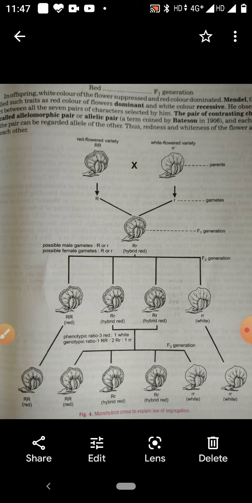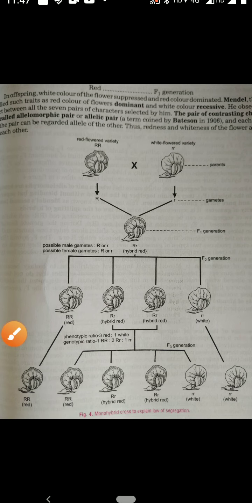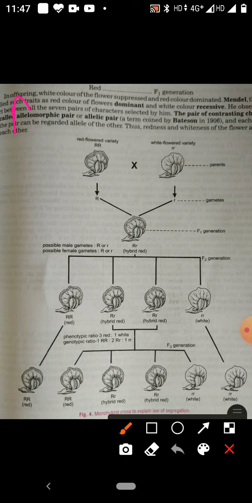Mendel drew some important conclusions from the observations of his experiments. So what conclusion was drawn by Gregor John Mendel? That is known as Mendel's laws of inheritance. On the basis of the experiments, Mendel drew conclusions, and these are known as Mendel's law of inheritance.